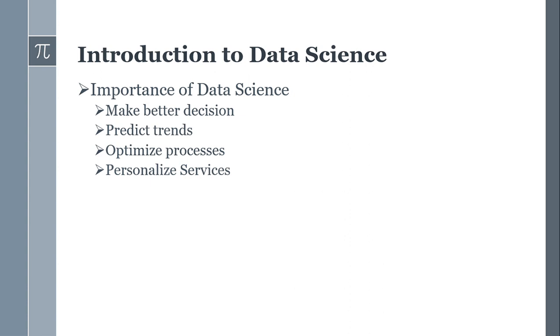The second one is to predict trends. Trends fall under the time series problem, and we're going to learn how to do that. It anticipates future trends and behavior through predictive analysis. We're going to look at some trending problems here and how we can solve them. The third one is optimized processes, which improve efficiency and reduce cost by analyzing and refining processes. We're going to look at that also.